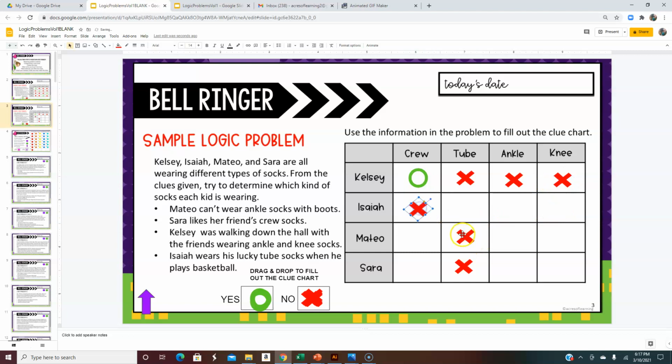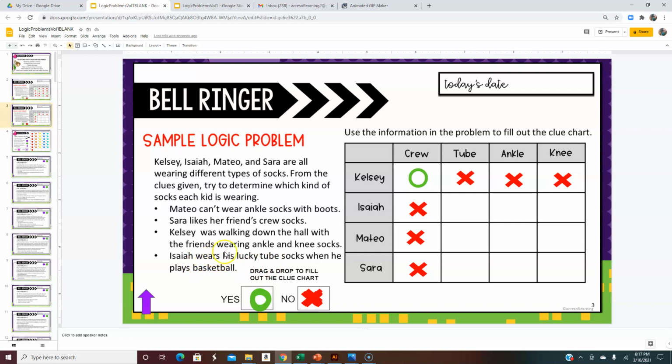And we would also fill in going in the column, because if Kelsey's wearing the crew socks, nobody else can wear them, and she is not wearing any other kind of socks. So it really allows you to fill in a lot of the spaces when you have a clue that directly tells you what somebody is wearing.